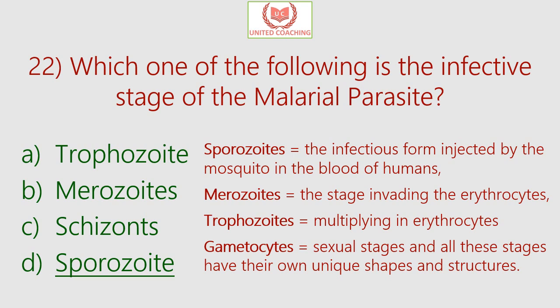And merozoite is the stage which invades the erythrocytes, and trophozoite is the stage or form which multiplies in the erythrocyte, and gametocyte is the sexual stage, and all these stages have their own unique shape and structure. So over here the correct answer is the infective stage of malarial parasite is sporozoite.